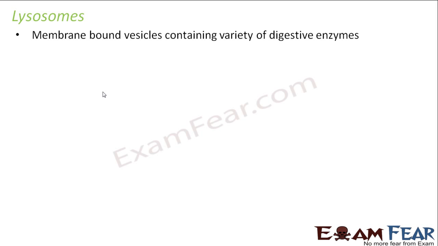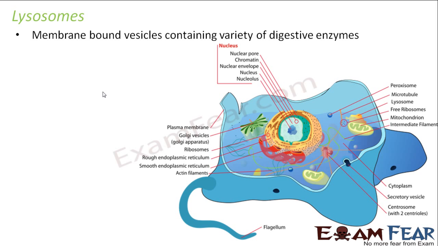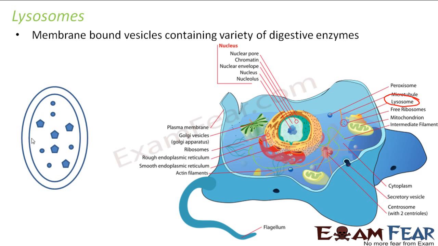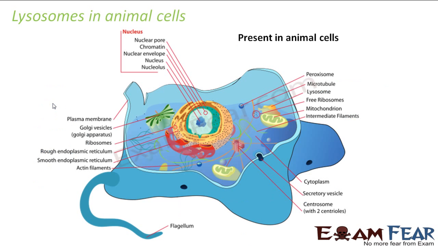So what are lysosomes? Lysosomes are membrane-bound vesicles containing a variety of digestive enzymes. So again, lysosomes are also membrane-bound vesicles. They are also vessel-like structures, and inside those vessels, you have a variety of digestive enzymes, right? So let us see what it actually does. Before that, let us see where lysosomes are. So this is a lysosome. It is a vessel containing a variety of digestive enzymes. It looks somewhat like this. It is surrounded by a membrane, and inside it has so many digestive enzymes.